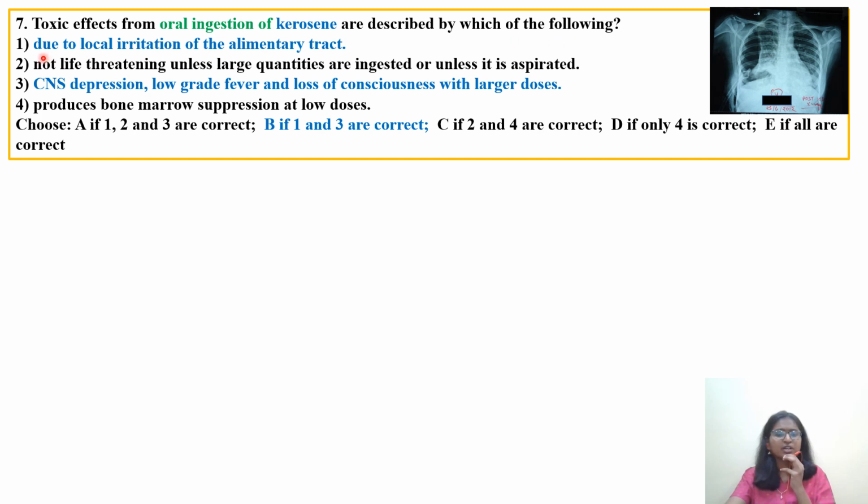Option 1, due to local irritation of the alimentary tract. Option 2, not life threatening unless large quantities are ingested or unless it is aspirated. Option 3, CNS depression, low grade fever, and loss of consciousness with larger doses. Option 4, produces bone marrow suppression at low doses. This is actually associated with, I think, benzene. And kerosene is not life threatening by ingestion unless it is aspirated. That is the reason option 1 and option 3 are correct. These 2 points are already covered in the first slide. If you remember the notes, you can easily answer this question. So option B, 1 and 3, are correct.